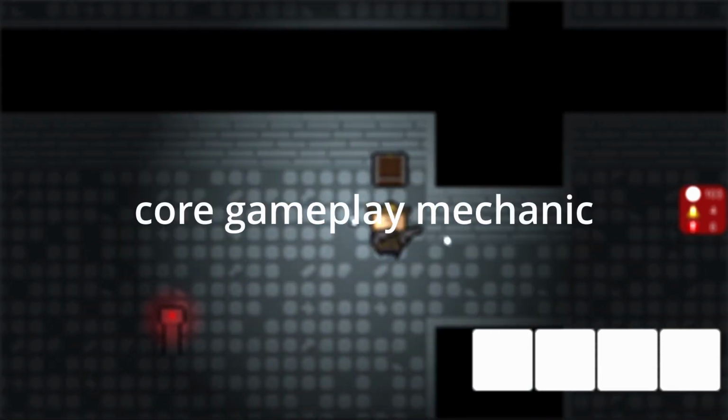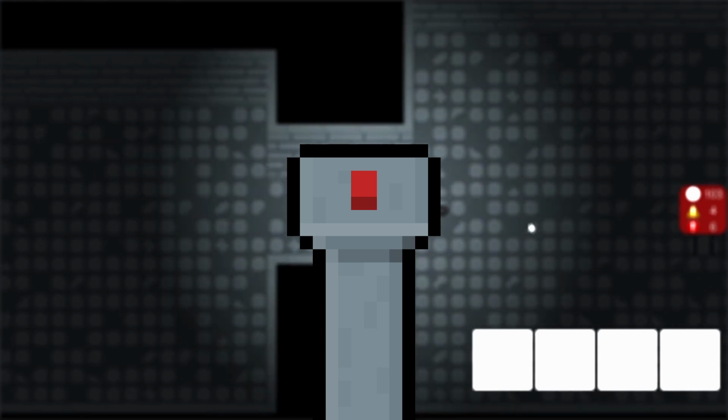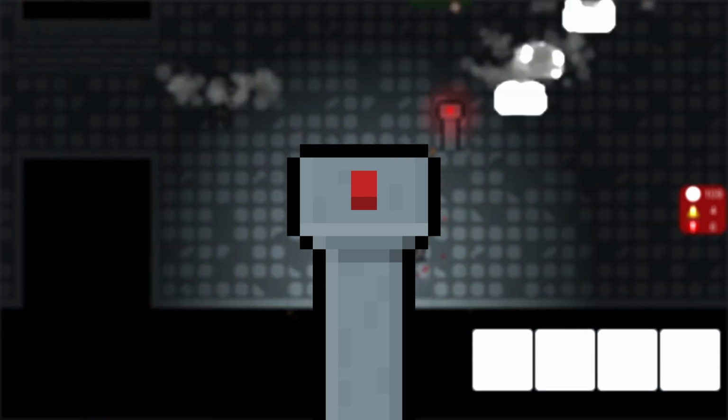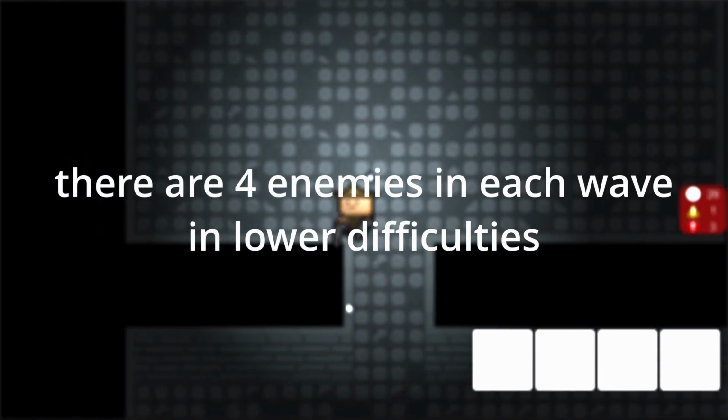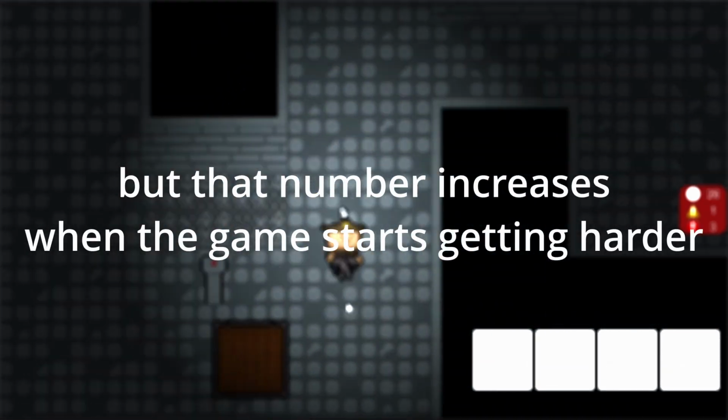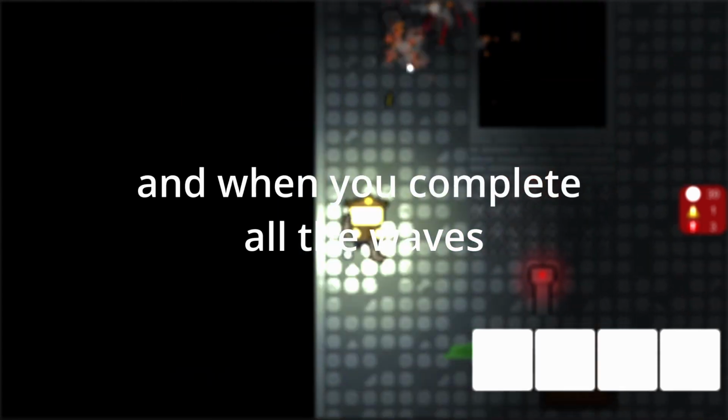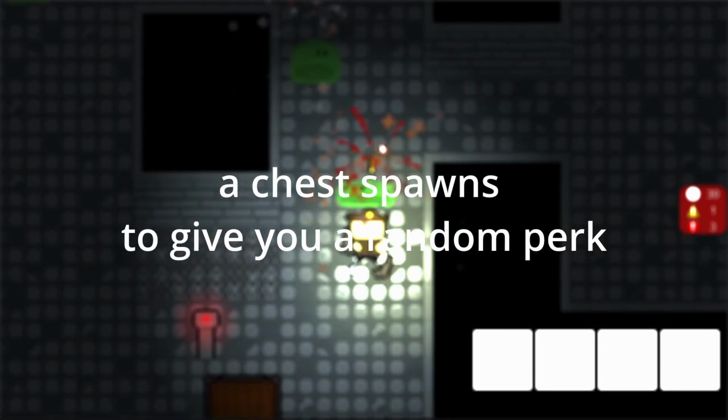Next up, I have a new core gameplay mechanic. Here is the summoning button. When you press the button, enemies will start spawning in the room in waves. There are 4 enemies in each wave in lower difficulties, but that number increases when the game starts getting harder. And when you complete all the waves, a chest spawns to give you a random perk.